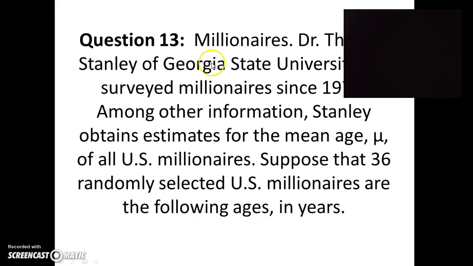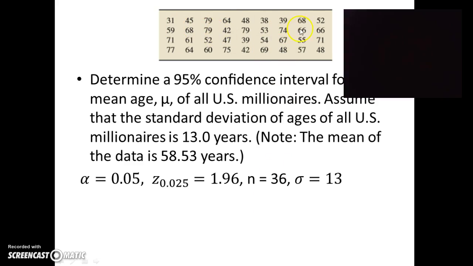Question 13, millionaires. There is a survey of U.S. millionaires, and 36 randomly selected U.S. millionaires have these ages. This is the data for the sample. For this data, determine a 95% confidence interval. The standard deviation for all U.S. millionaires is going to be 13, and the mean of this data is 58.53. So how do we find the 95% confidence interval?